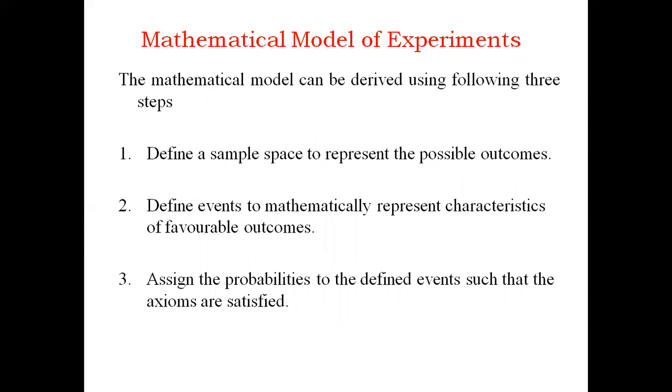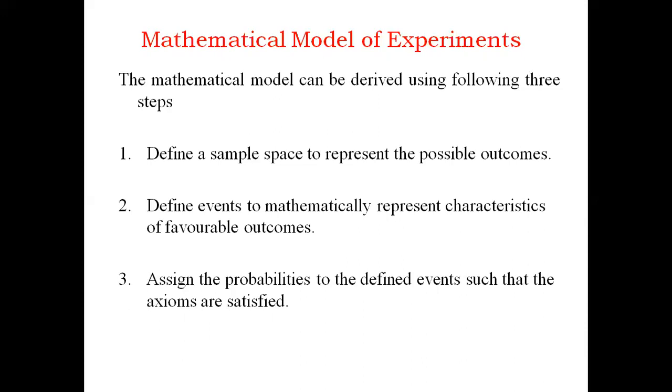The mathematical model can be derived using the following three steps. Let me tell you what actually a mathematical model of experiments is. Whenever we are going to solve a problem in probability, what is the first thing we'll do? We'll define the sample space.